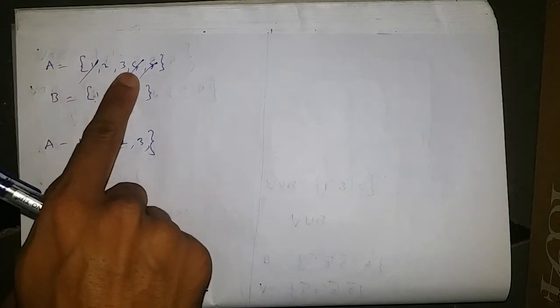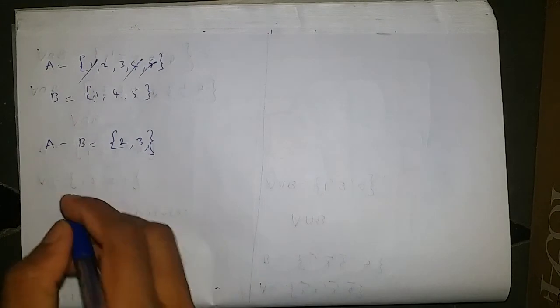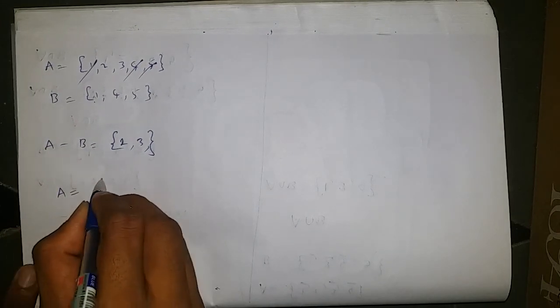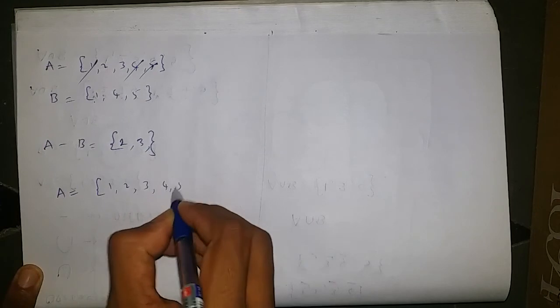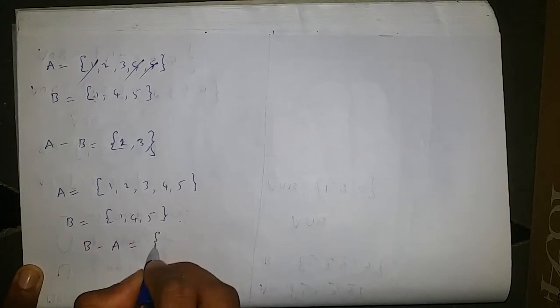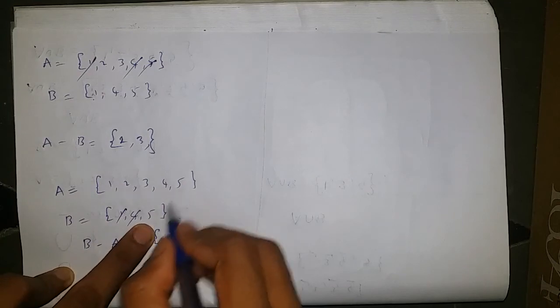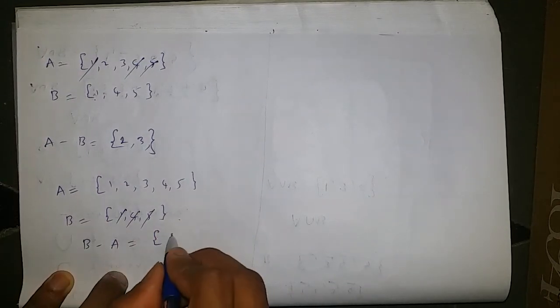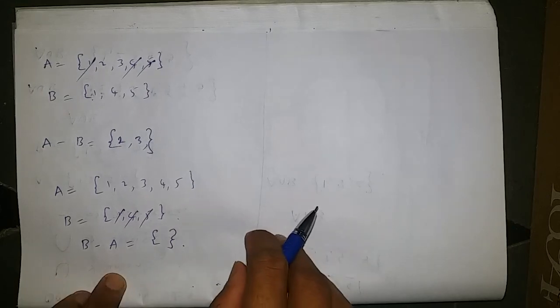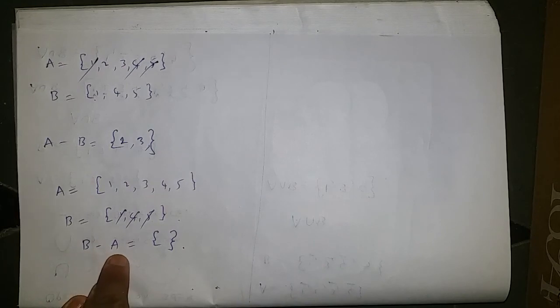It means from A we are removing all the elements which are there in B. Next, B minus A, let us check. Set A is equal to 1, 2, 3, 4, 5 and set B is equal to 1, 4, 5. Now we are writing for B minus A. So B minus A is nothing but from the set B we need to remove. Here 1 is there, here also 1 is there, so remove. Here 4 is there, here 4 is there, so remove. Here 5 is there, 5 is there, remove. So now in B nothing is left, so it is the empty set.